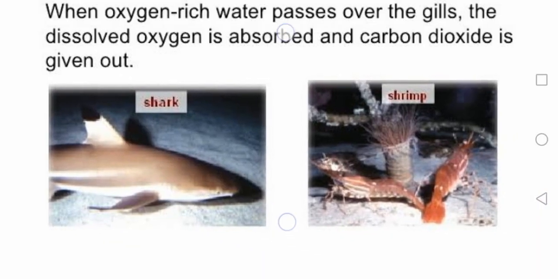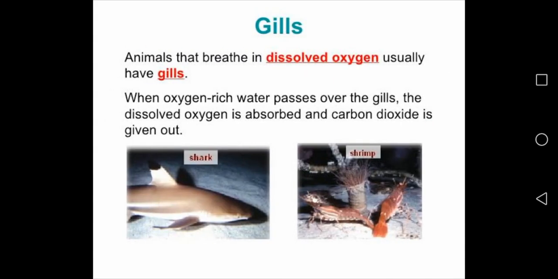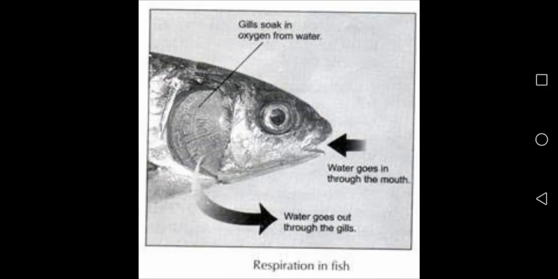Now I come to the next one. Fish. Gills soak in oxygen from water. This is the picture of gills. First water goes in through the mouth. Then what happens? These gills soak, that means they absorb oxygen from water. And the water goes out through the gills again. This is respiration in fish, that means the breathing mechanism of fish.